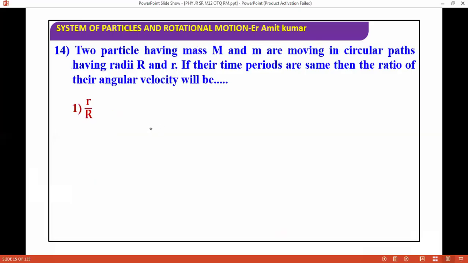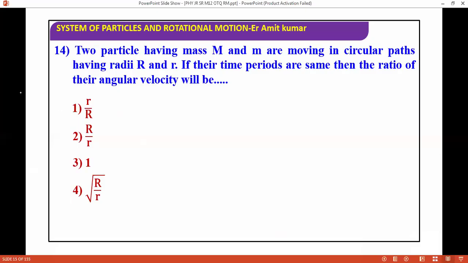Next, we have two particles revolving in circular paths of radius r. If their time periods are the same, what is the ratio of their angular velocities? This is an easy question. The question says the time period is the same. Time period is 2 pi by omega.